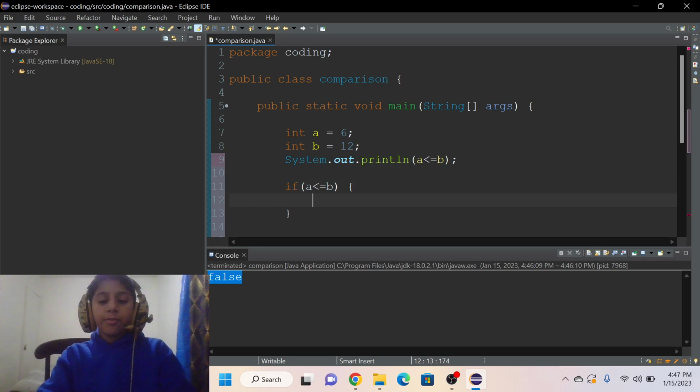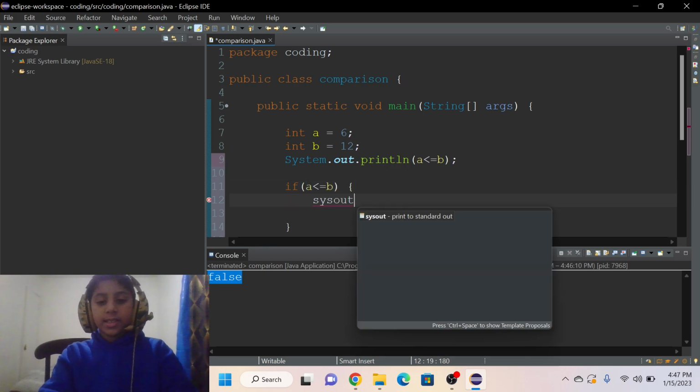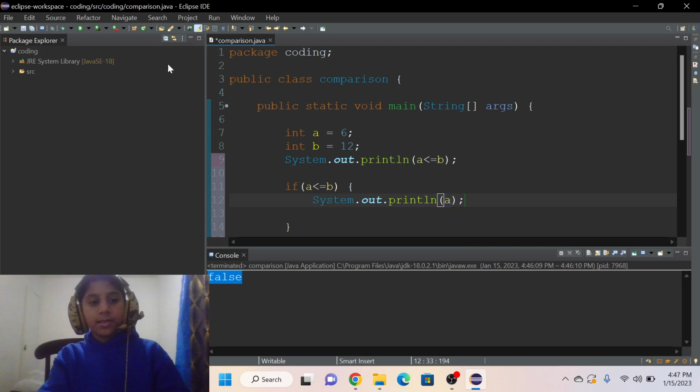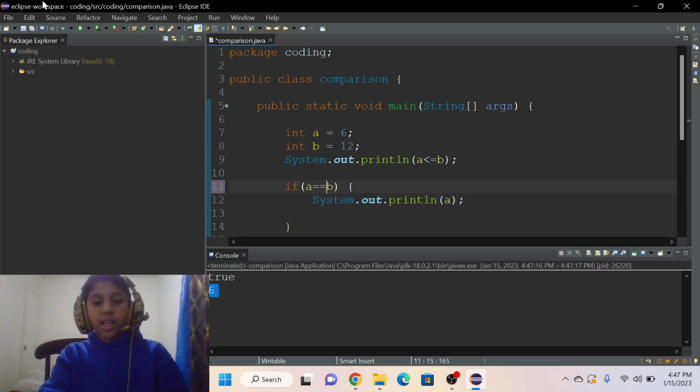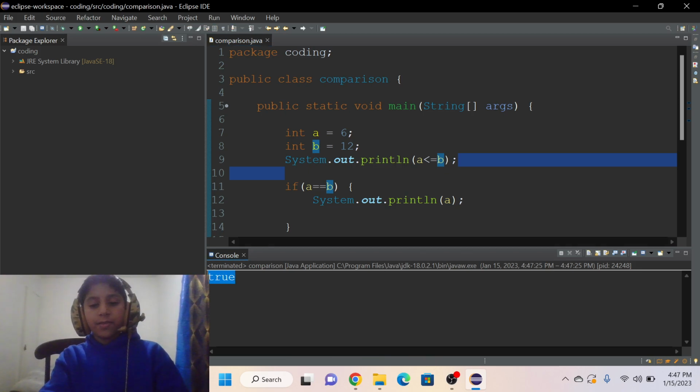So we're not asking Java if a is less than or equal to b. We're telling Java, if a is less than or equal to b, then please run this variable for me, and Java will run it for you if the condition is true. But if it's false, then Java won't run it for you. Look, it didn't print.